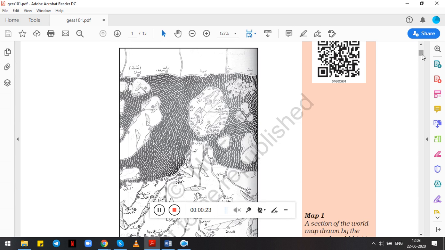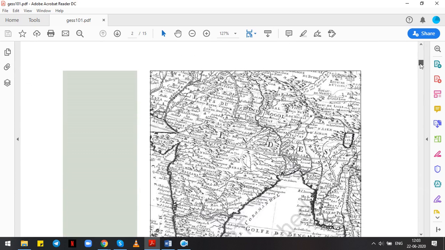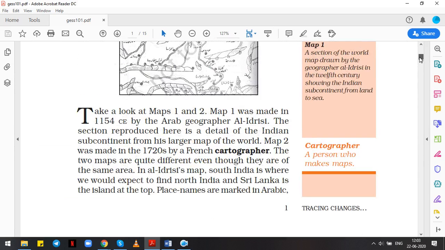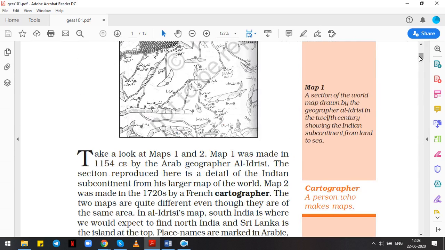Do you see something that is weird? Can you notice something like that in this map? Okay, and if we look at map 2, can you relate this map? Is it somewhat similar to the map we follow today? Yes. So, take a look at map 1 and map 2.